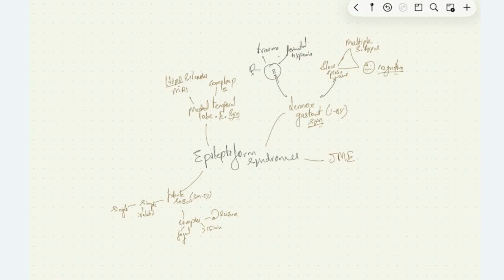We have other epileptiform syndrome called medial temporal lobe epileptiform syndrome, where we see complex partial seizure, and also we see hippocampal sclerosis, and it is treated with carbamazepine.